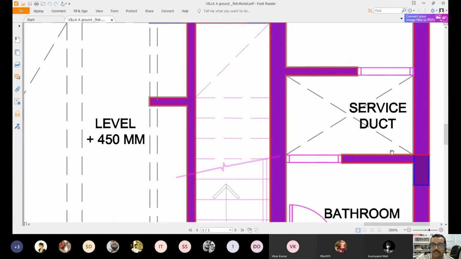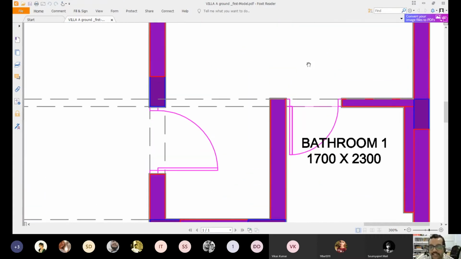Or we have another solution. We can write a level here. This is plus 450, and we can write here plus 425. Below the bathroom, bathroom 1, below that we write 1700 cross 2300, and below that we write plus 425. So that means nobody has to go and actually measure how much drop there was, or how much sunken there was, or how much the bathroom floor was raised.